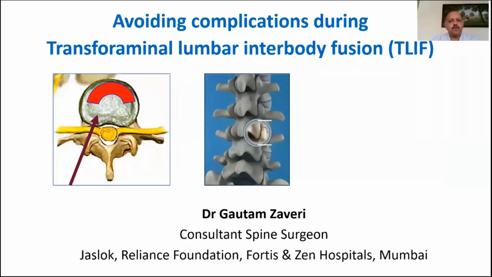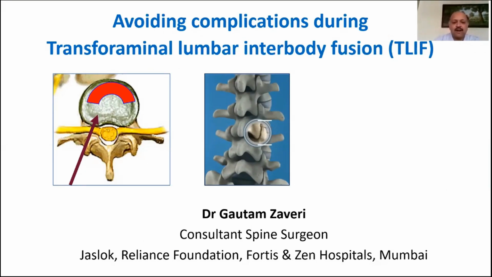Transforaminal lumbar interbody fusion, or what is popularly known as TLIF, is one of the most common spinal fusion procedures performed in private practice. Transforaminal lumbar interbody fusion essentially means that one is approaching the disc space for the fusion through a posterolateral route by excising the medial facet of the vertebra and excising the superior part of the outer facet in order to approach the disc space.